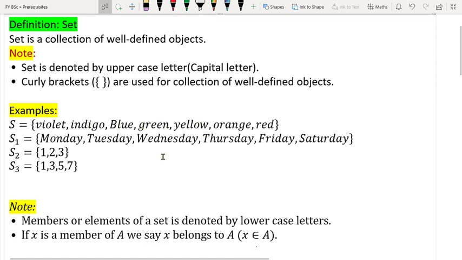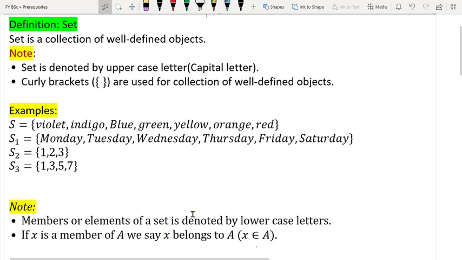Similarly for the set S1, what are the elements of S1? Monday is an element of S1, Tuesday is an element of S1, similarly Wednesday, and so on. For the set S2, you can say 1 is a member of S2, 2 is a member of S2, or you can say 2 is an element of S2. Again, 3 is an element of S2, and in this way.